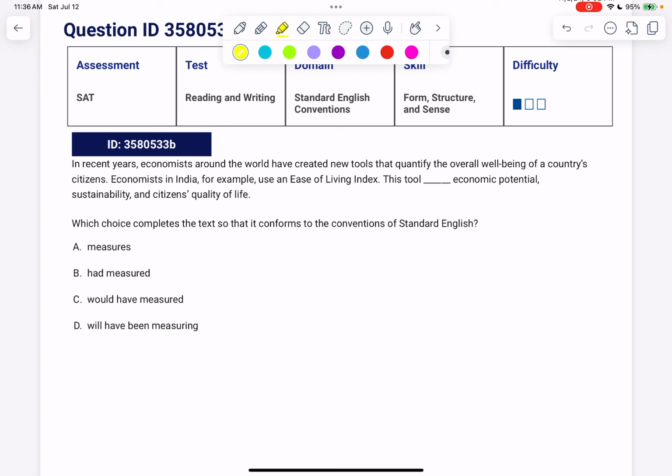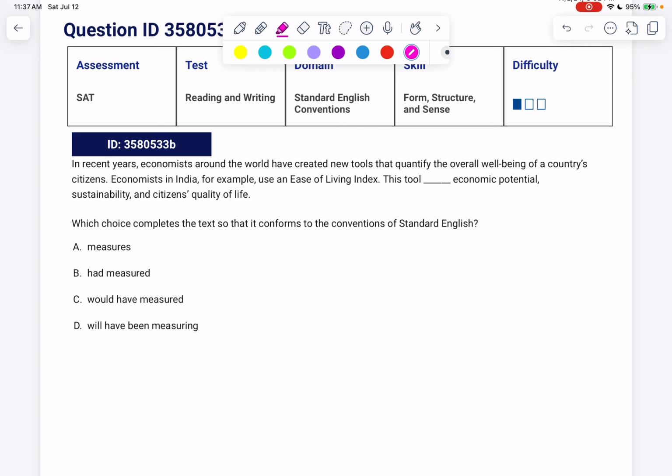Now remember, one of the first things we're going to do is to look at the answer choices and notice what's varying. Measures, had measured, would have measured, will measure, have been measuring. You'll notice that they all are singular, or could be singular and plural. He measures, he or they had measured, he would have measured, they would have measured, he will have been measuring, they will have been measuring. Works for both, yes?